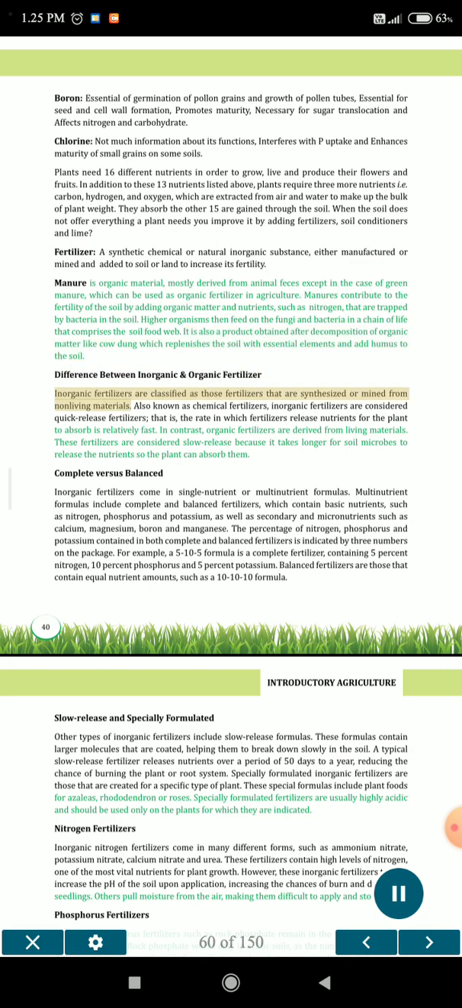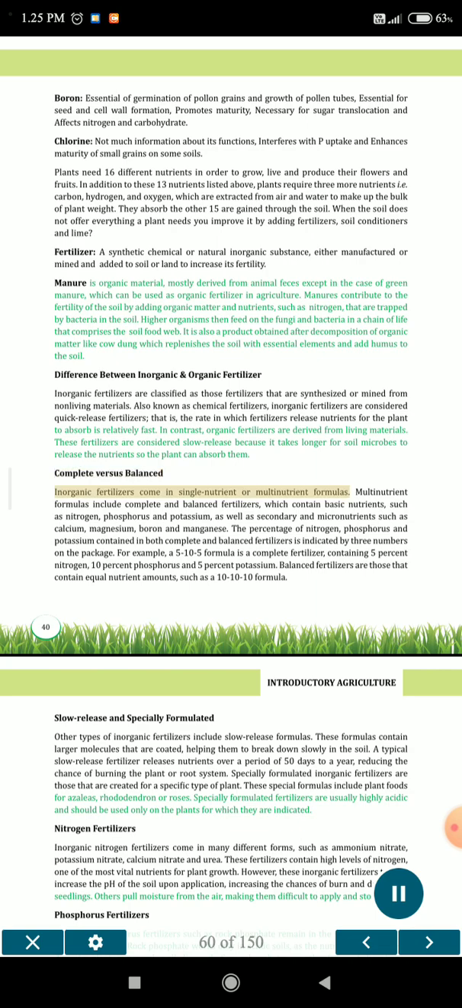Inorganic fertilizers are classified as those fertilizers that are synthesized or mined from non-living materials. Also known as chemical fertilizers, inorganic fertilizers are considered quick-release fertilizers, that is, the rate at which the fertilizer releases nutrients for the plant to absorb is relatively fast. In contrast, organic fertilizers are derived from living materials. These fertilizers are considered slow release because it takes longer for soil microbes to release the nutrients so the plant can absorb them.